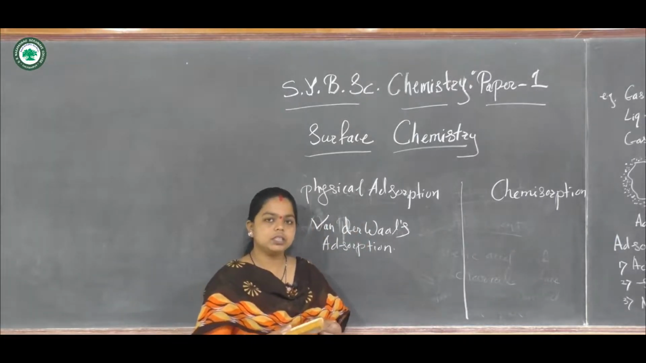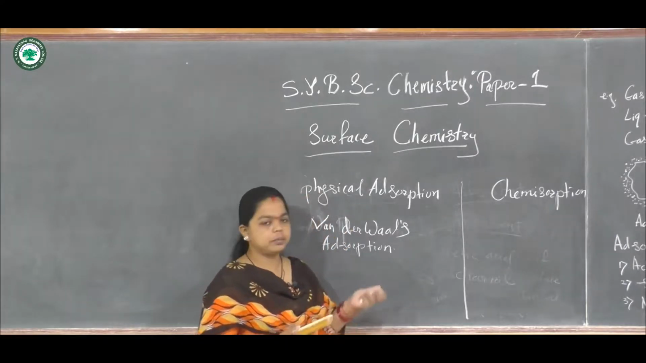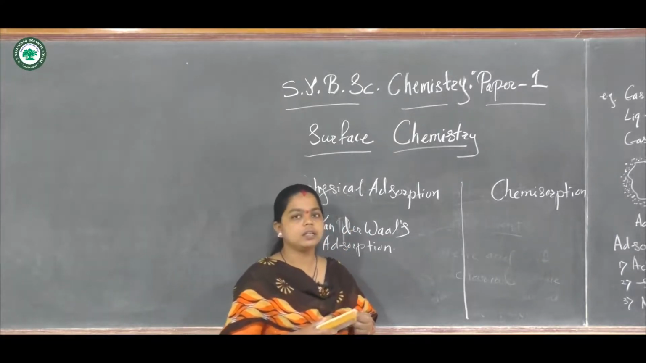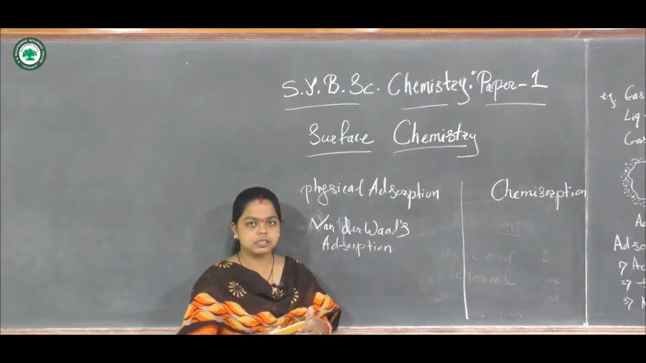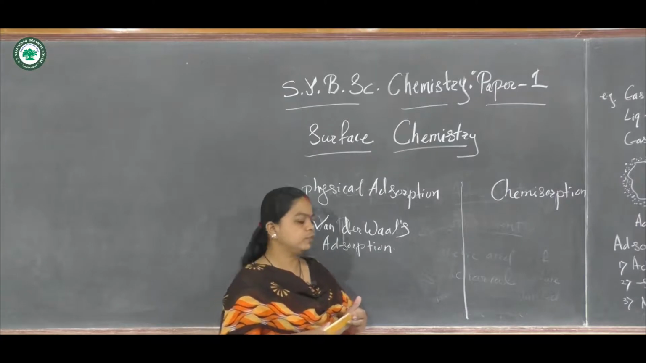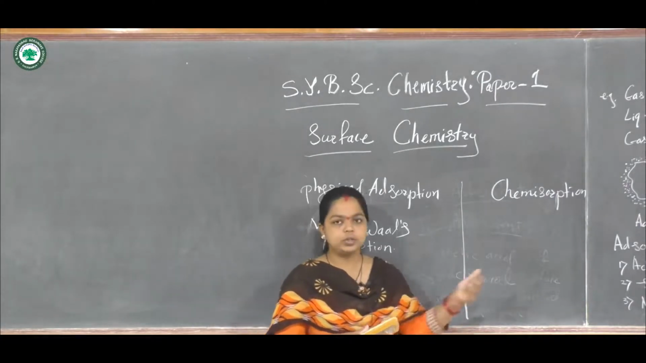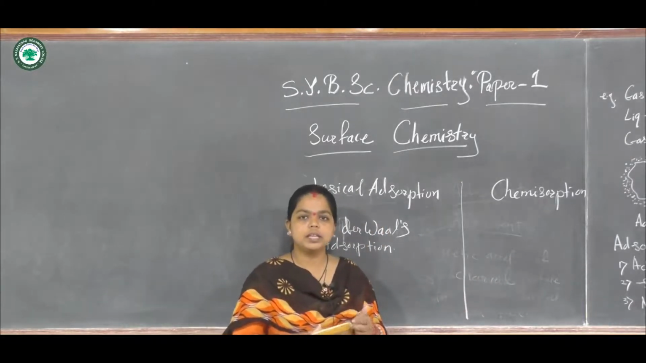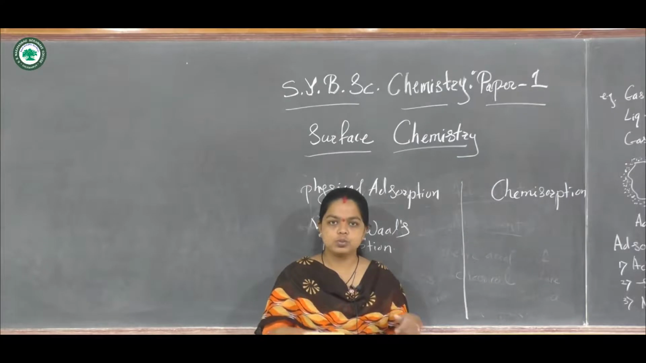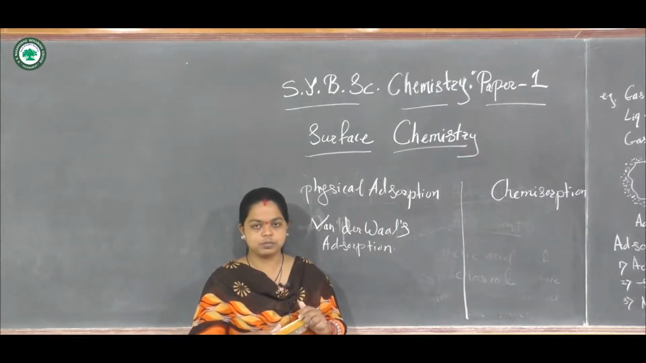Now when we consider the enthalpy, it is very high for chemical adsorption, and very low for physical adsorption. It is nearly 20 to 40 kilojoule per mole for physical adsorption and nearly 100 to 200 kilojoules per mole for chemical adsorption. So a high amount of enthalpy is observed for chemical adsorption.